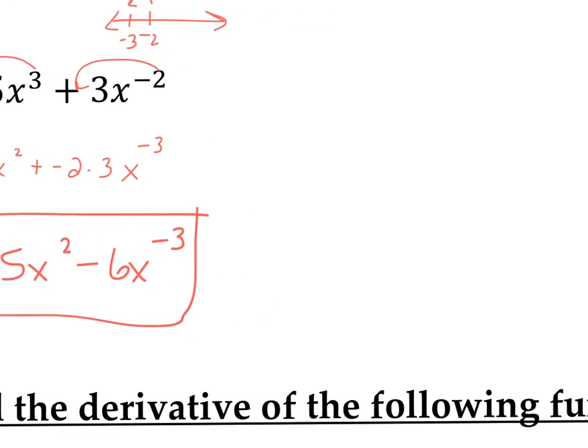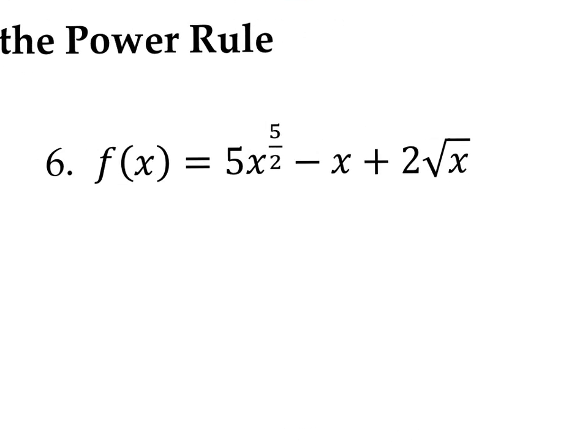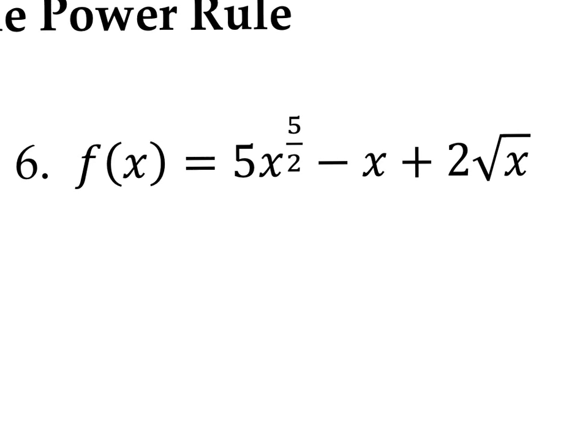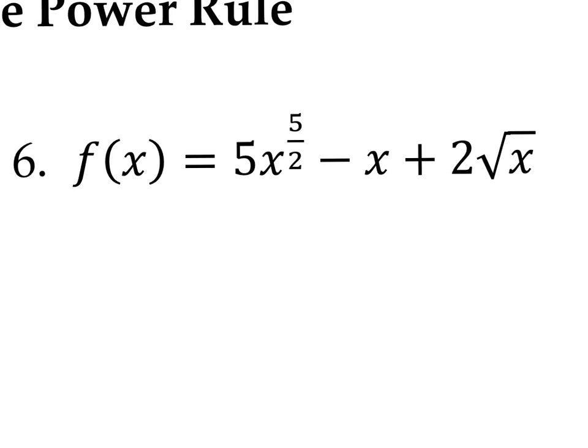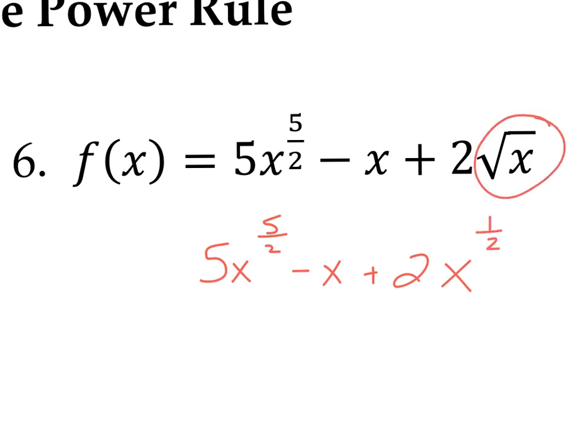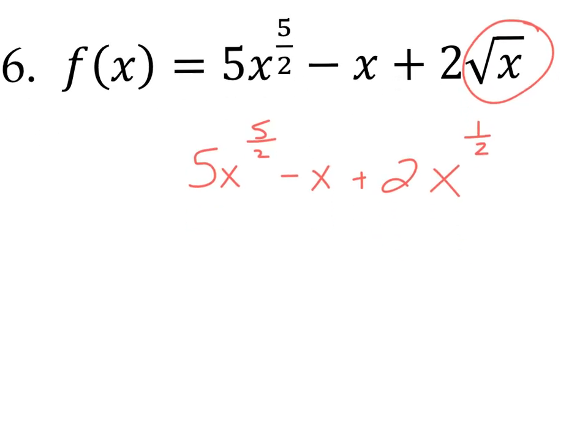All right, let's take a look at this next one. There are a couple strange things going on here, so why don't we rewrite this. I've got 5x to the 5 halves minus x plus 2, and I'm going to rewrite the square root of x as x to the 1/2. So now what happens here?